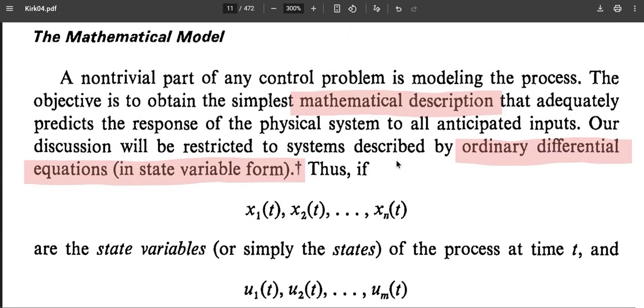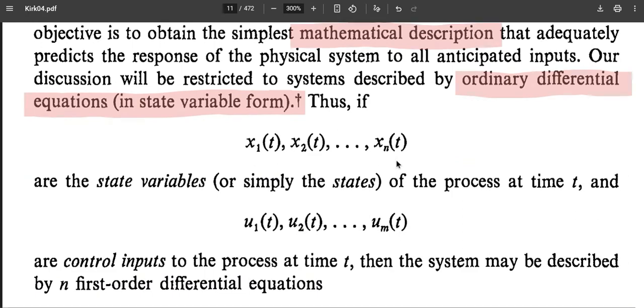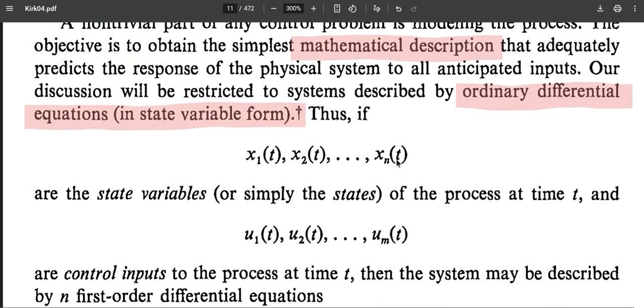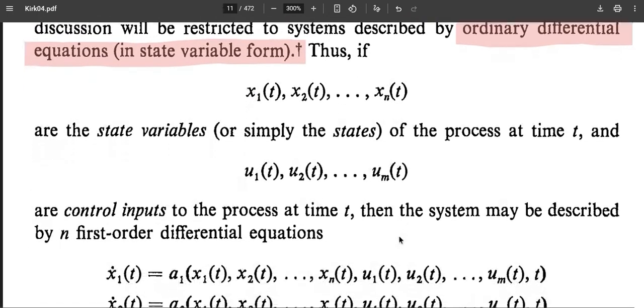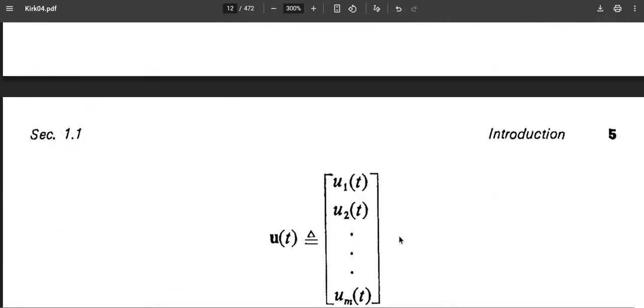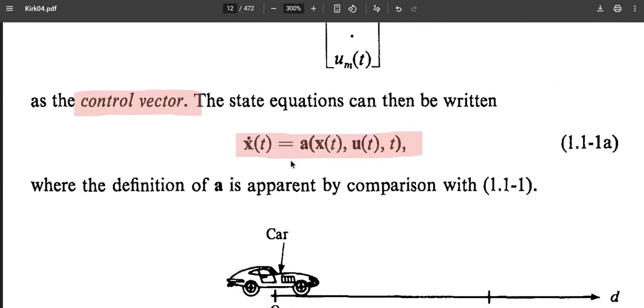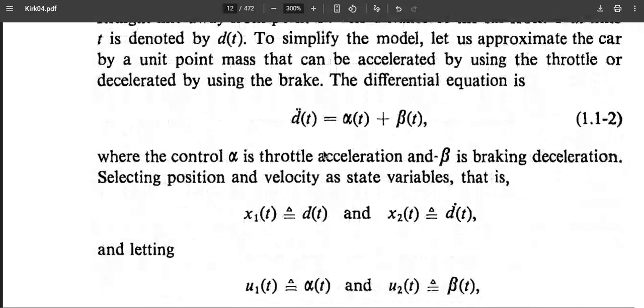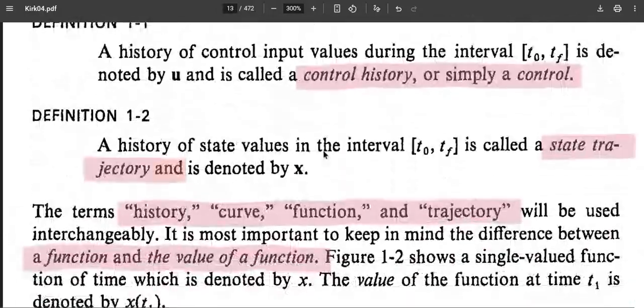So here there is about the mathematical descriptions, and the mathematical description in terms of ordinary differential equations. These are the state variables, and these are the control variables, and so it can be written in a vector and matrix form. And these are differential equations. It's a non-linear function of state variable and control variable, and this has given some examples, not necessary.